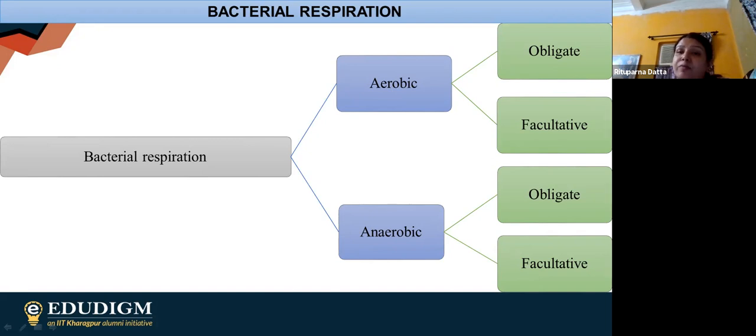Then facultative aerobic. Facultative aerobic means if oxygen concentration is less, then also they are going to survive. In case of facultative anaerobic, the same thing. If oxygen is also present in little concentration, then also they are going to survive. That means facultative aerobic and facultative anaerobic are basically the same thing. If you know the example of facultative aerobic, you can simply write the example in case of facultative anaerobic also.